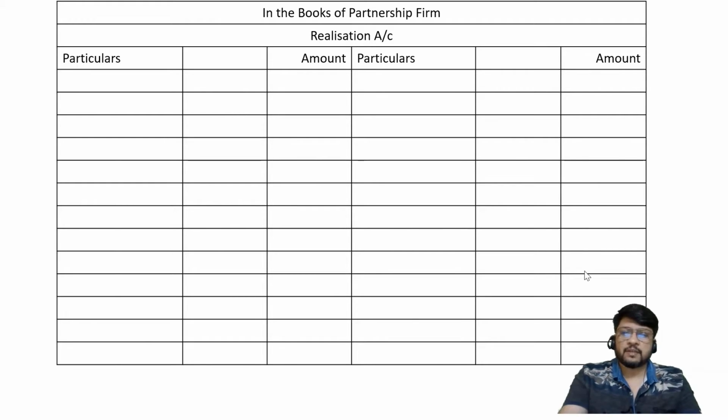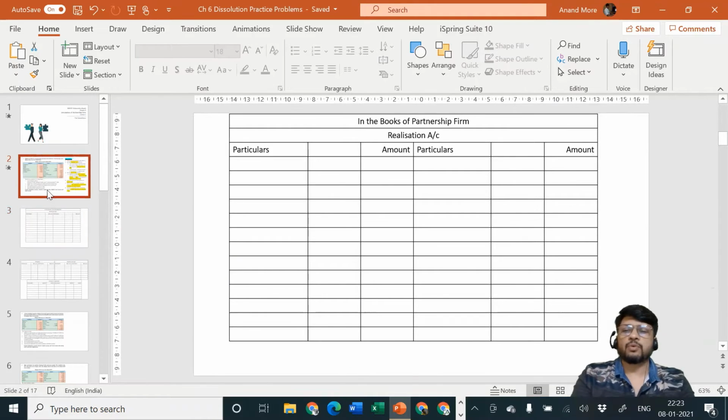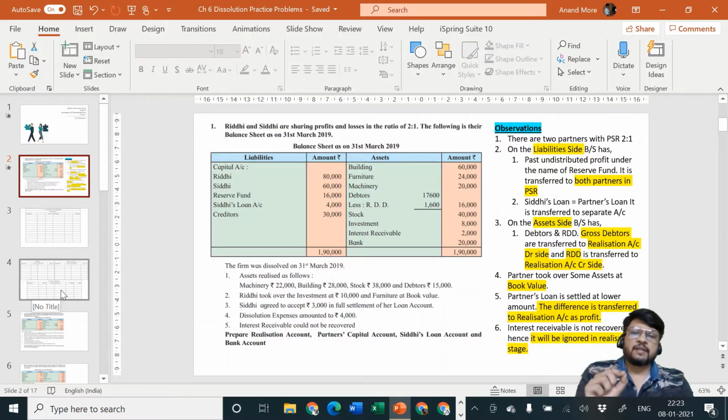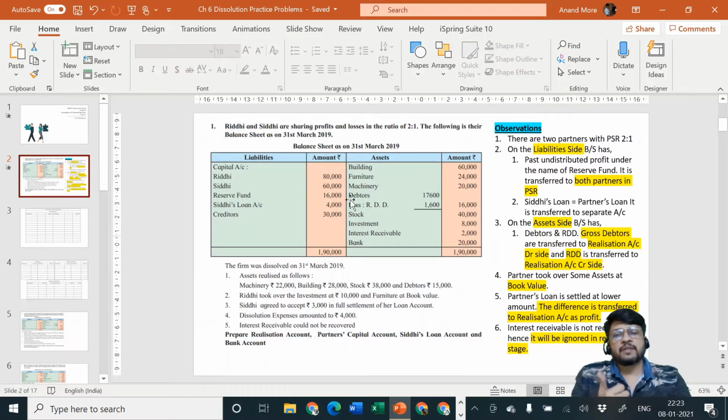Okay, so let us now start with the problem. I'm going to consider the situation here. Capital accounts of Riddhi and Siddhi. Where will we transfer the partners capital account? There is a separate place for the partners capital account, which we have already prepared. We'll write it on the credit side. The simple rule is: anything on the balance sheet liability side should go to some account's credit side, and anything on the balance sheet asset side should go to some account's debit side.